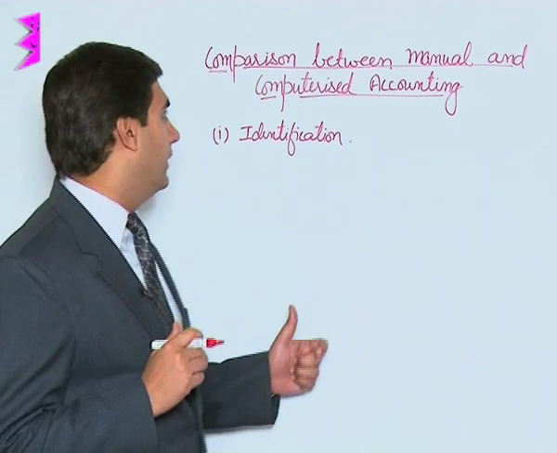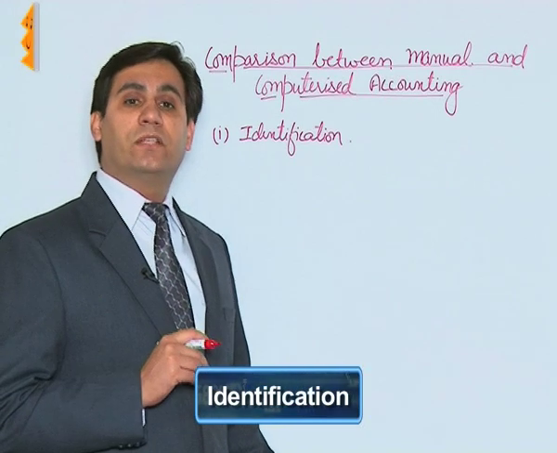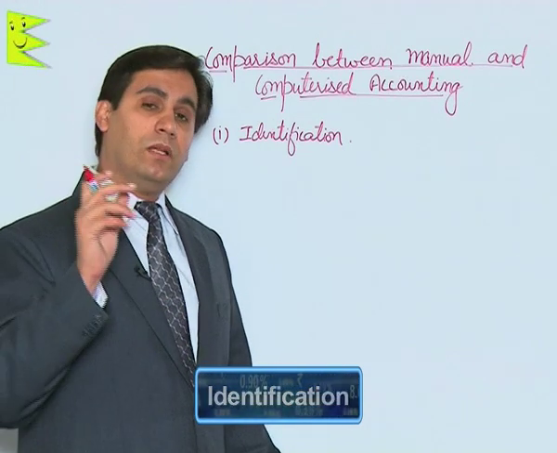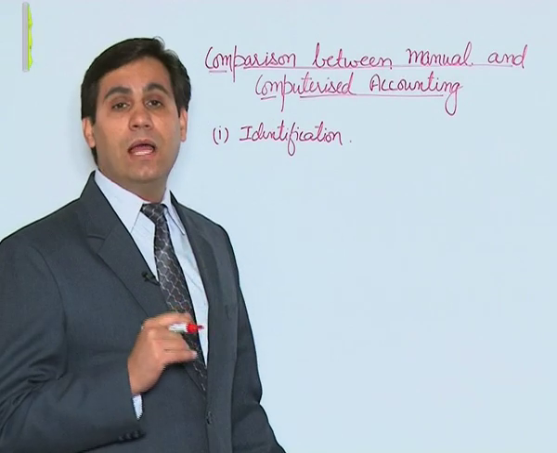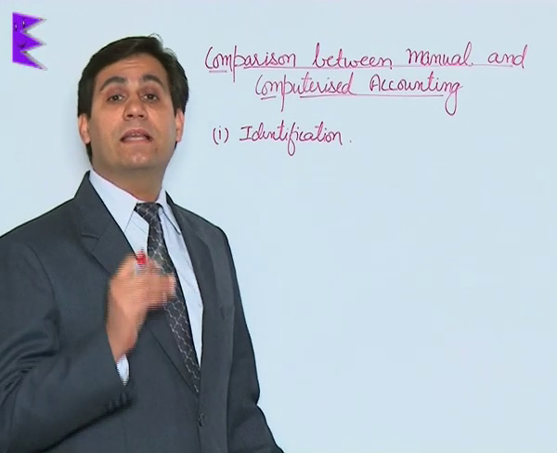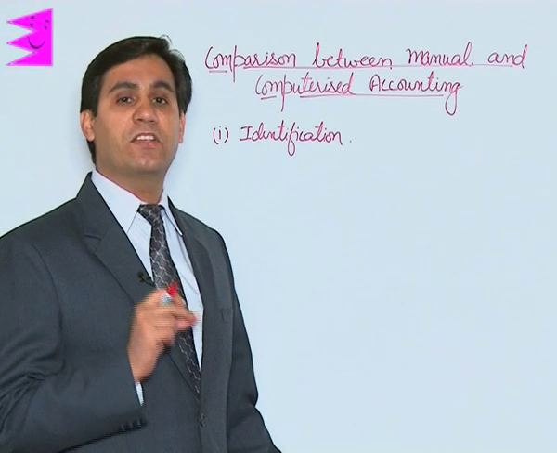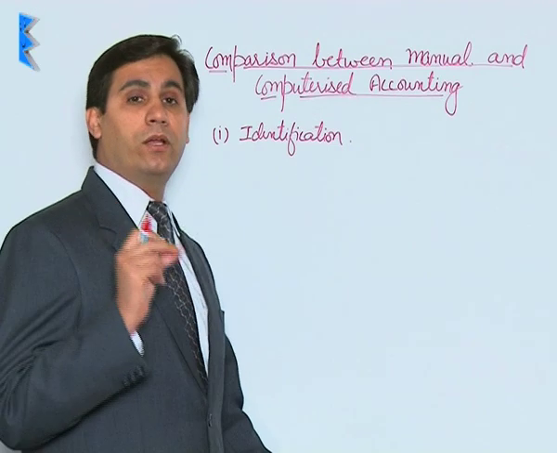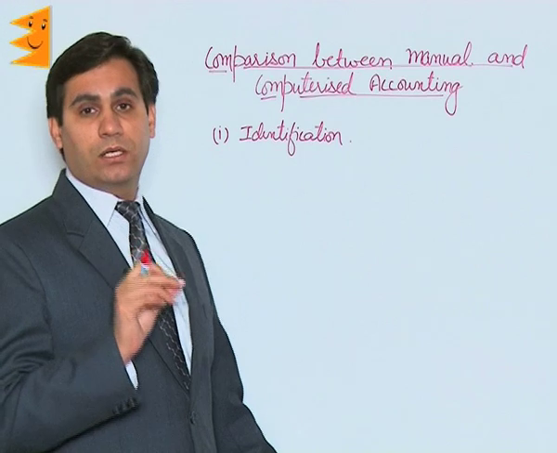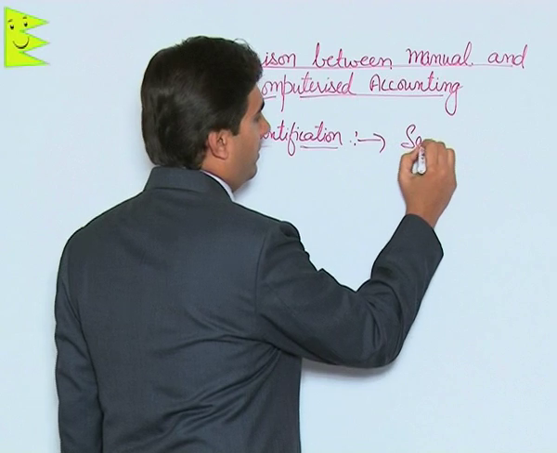So now let us compare them from the point of view of identification. Remember, the first step in accounting was to identify the economic transactions, both in case of manual and computerized systems. The process of identification is actually same. The fundamental process behind identification of economic transactions to be recorded in accounts is same for manual as well as for computerized system. So we have same process.